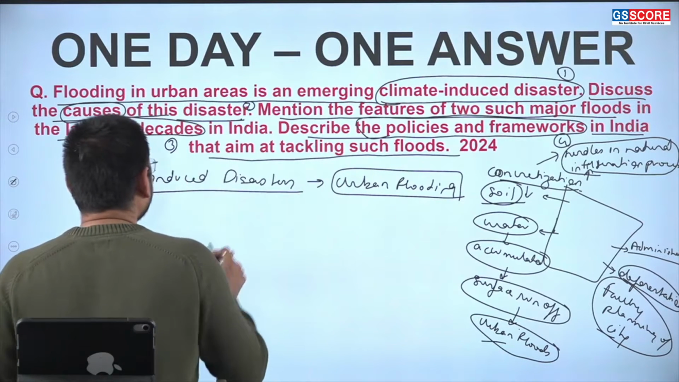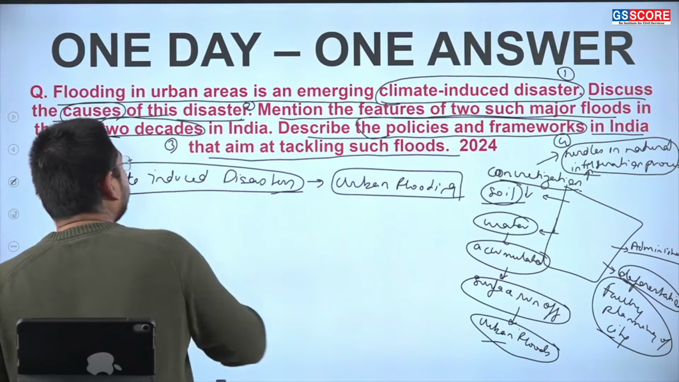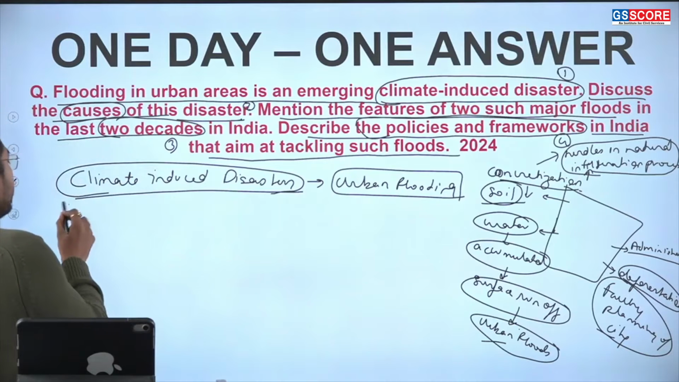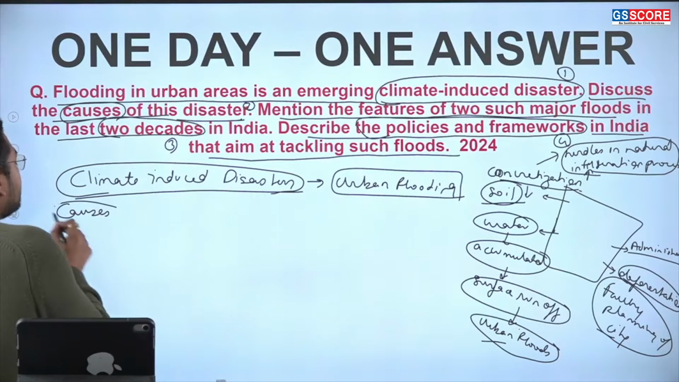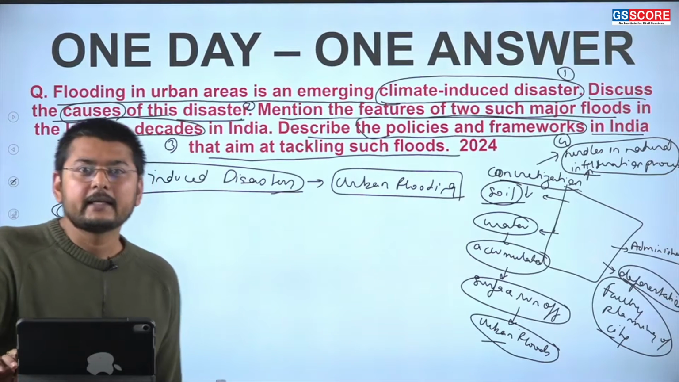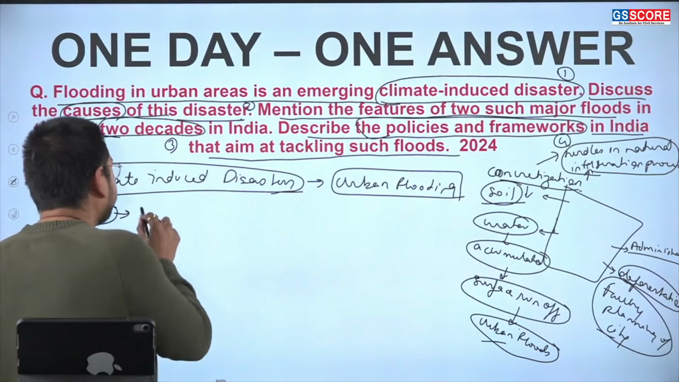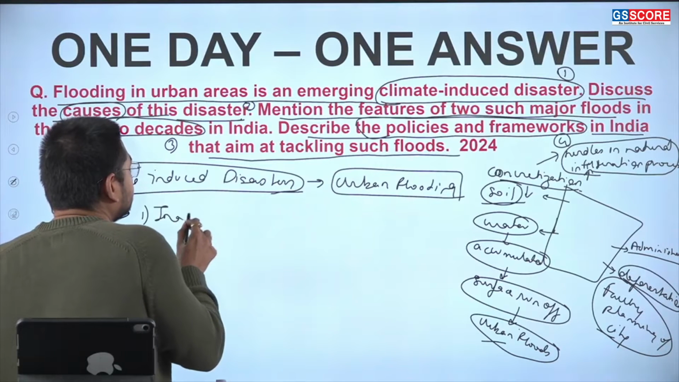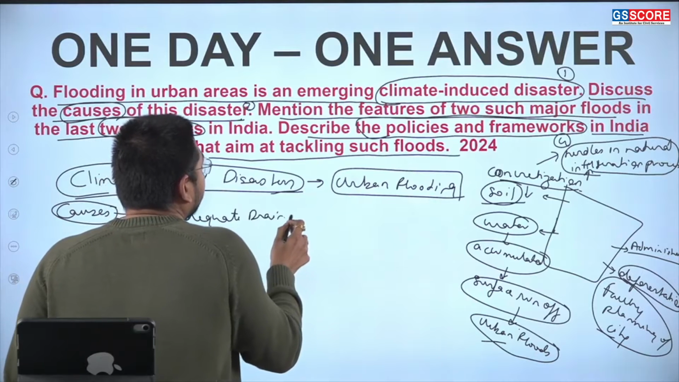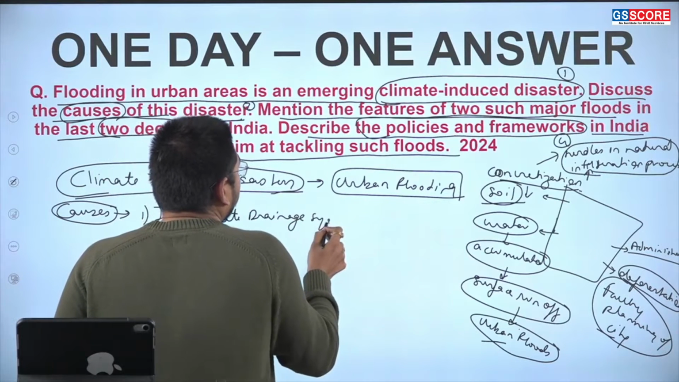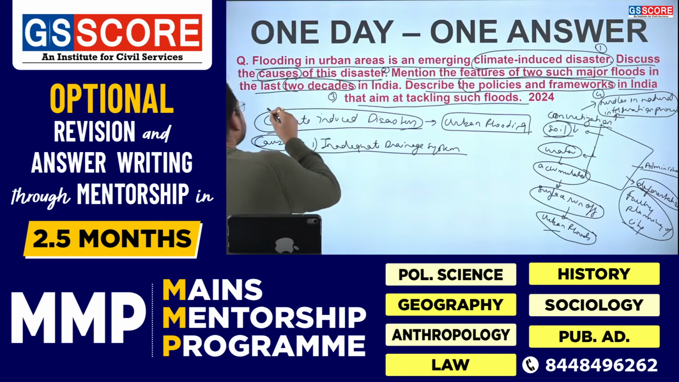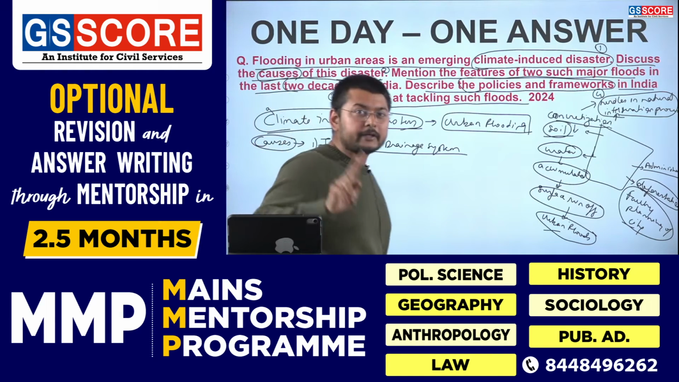Now in this topic, we are seeing that climate induced disasters are increasing in contemporary times. So we need to provide certain causes for this event. When we look at the causes, we see that number one is the inadequate drainage system. Basically, climate induced disasters are resulting from two conditions.